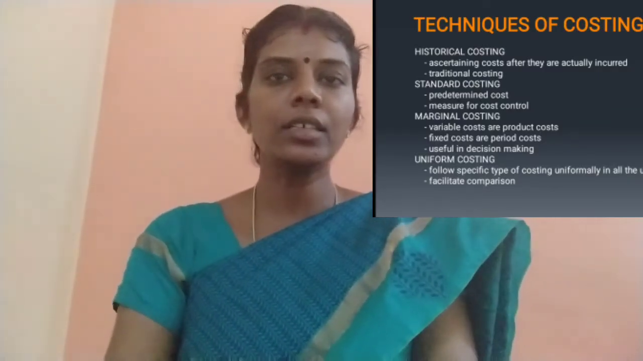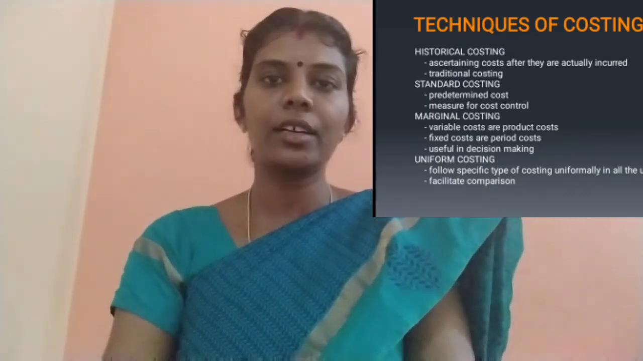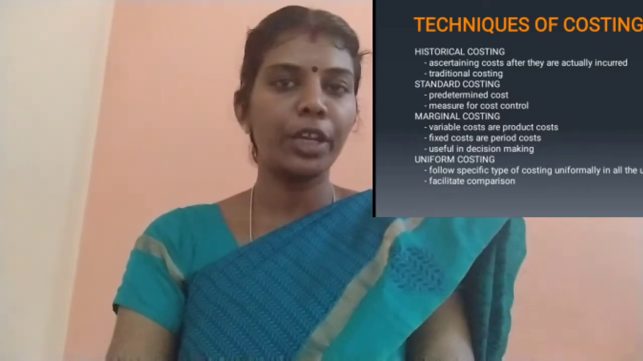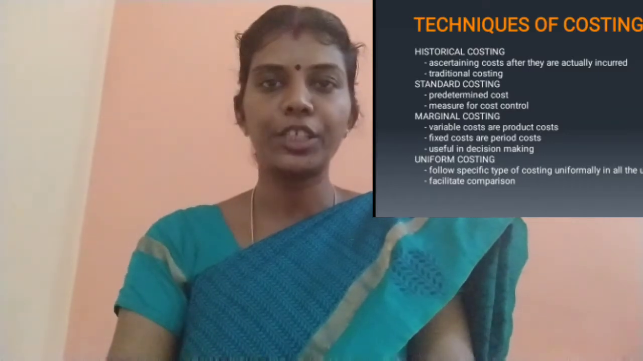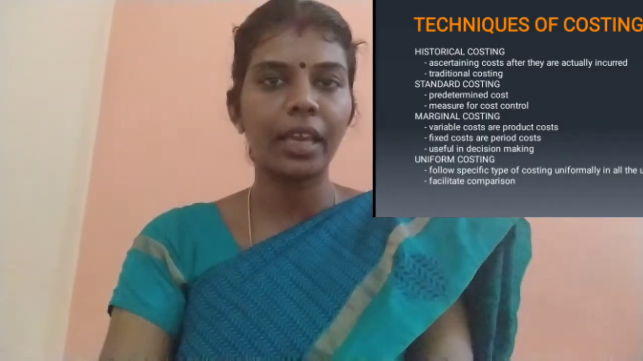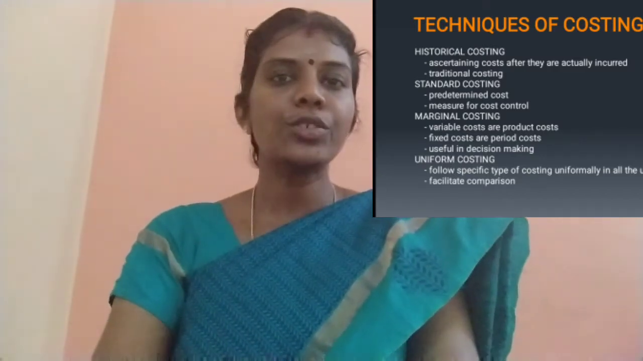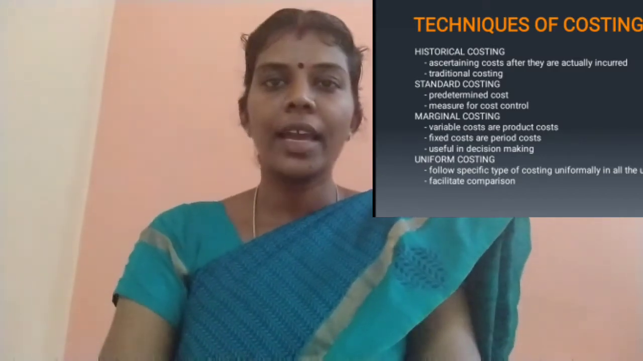So this marginal costing is useful for managerial decision making. Many decisions like buy or produce, or shut down or continue. So all those kinds of managerial decisions can be taken with the help of marginal costing. Right? Then next one is uniform costing.